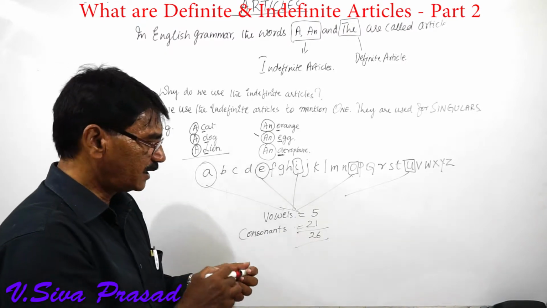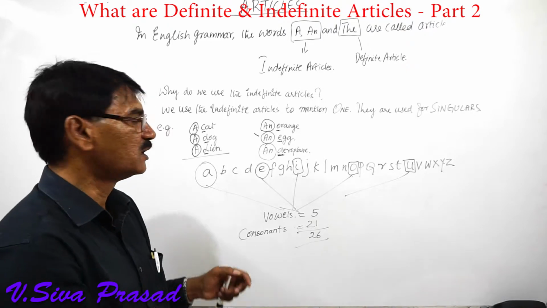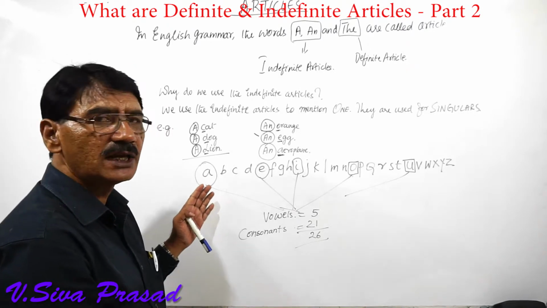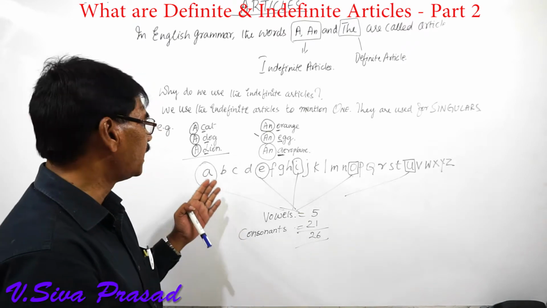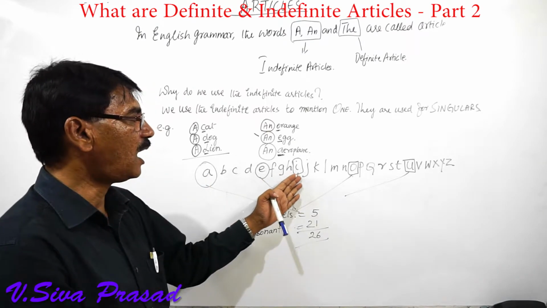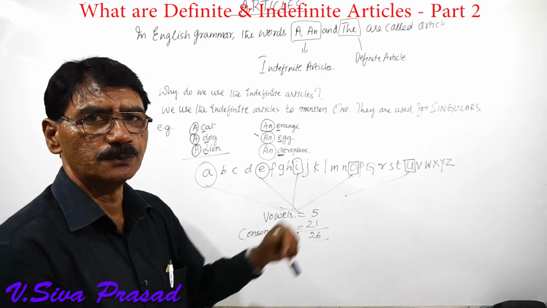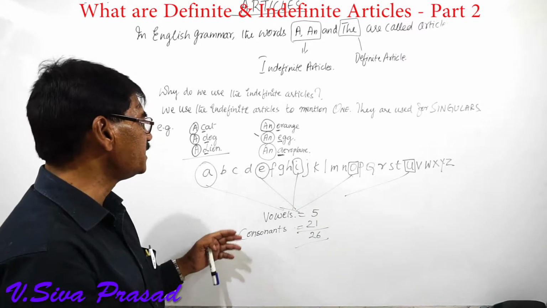So here in these 26 alphabets, what have we done? We have selected the 5 vowels. What are those 5 vowels? A, E, I, O, U. Now what are those consonants?